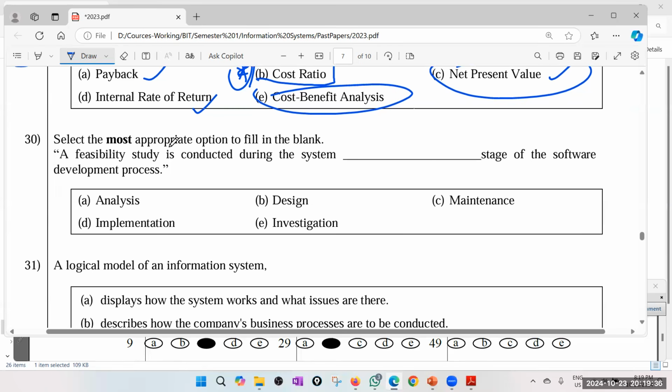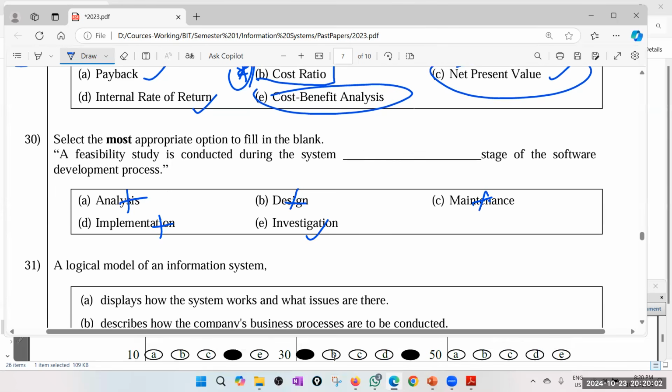30. Select the most appropriate option to fill in the blank. A feasibility study is conducted during the blank stage of the software development process. Not design, not maintenance, not implementation, not analysis, investigation. I will go for E. By the way, the examiner has given A also, because some people consider it part of the analysis, but anyway, the best answer is E.